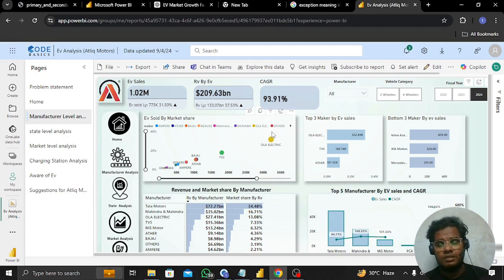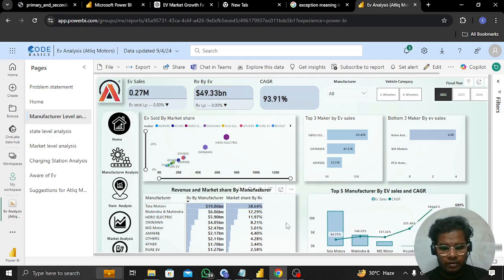Some customers want that manufacturer, and some customers want another brand. It's a thing, so things just constantly change. And here are the revenue and the market share by manufacturer. Revenue means how much revenue they are generating.